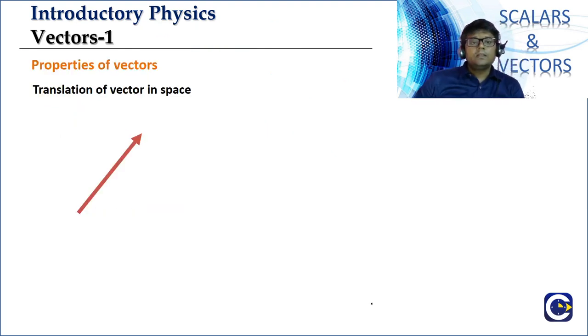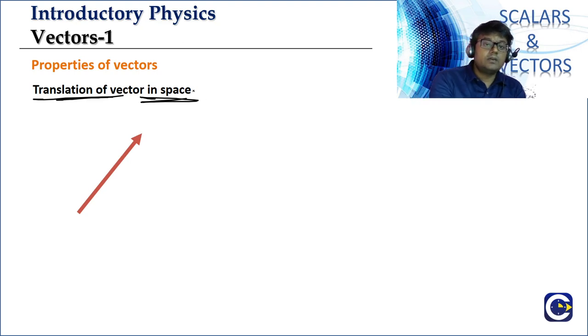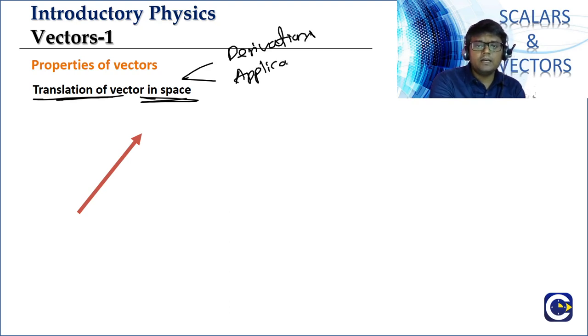Now talking about the properties of vectors. This is one of the very important properties of a vector, which we call the translation of a vector in space. We are going to be using this in a lot of derivations, as well as while solving application level problems. What is this translation of a vector in space?